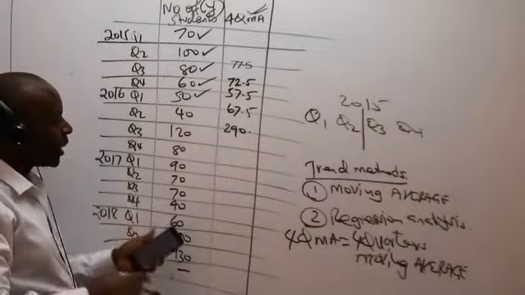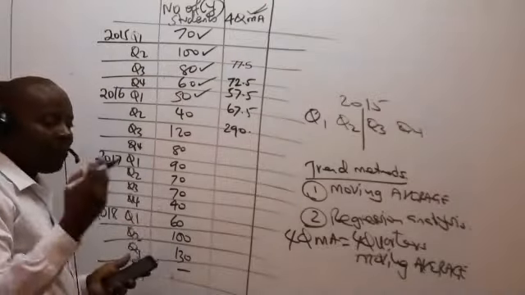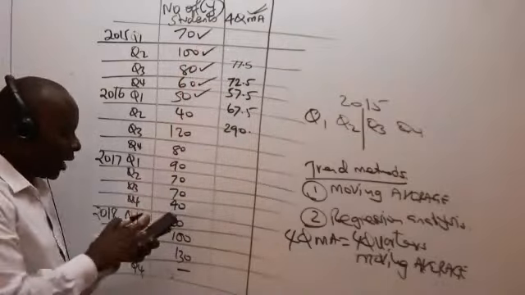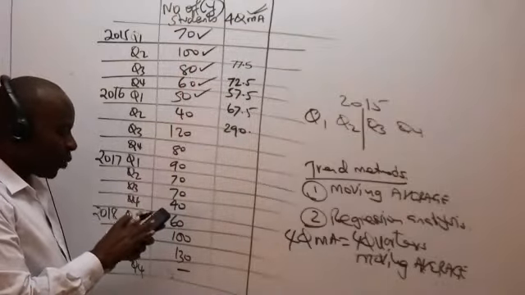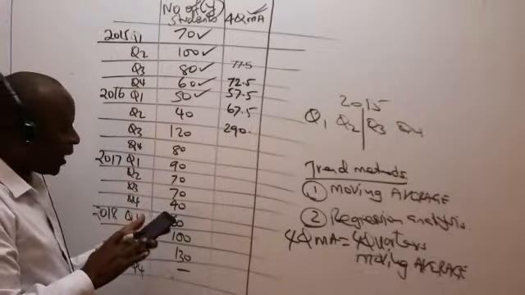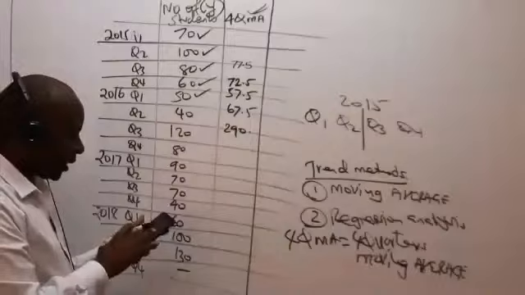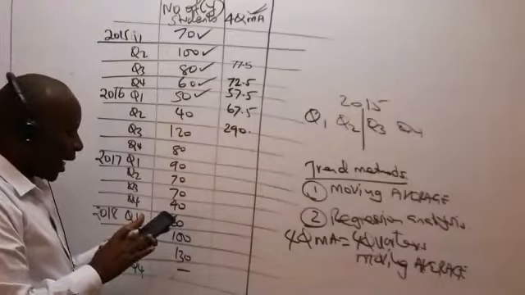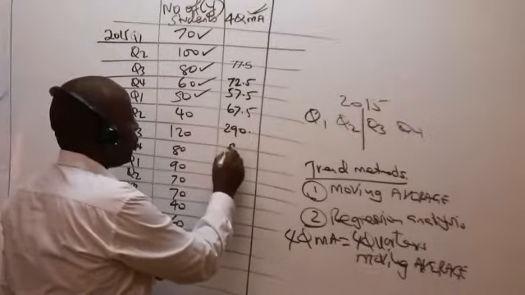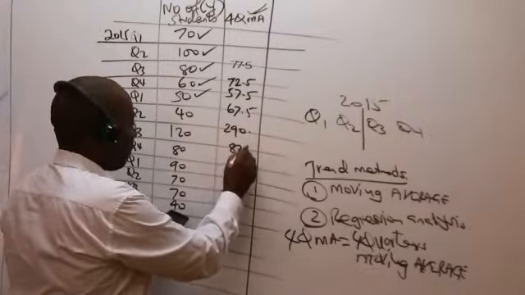We go to the next sequence of 4 numbers. Remember, we're picking 4 at a time because of the 4-quarter. So we have 40 plus 120 plus 80 plus 90 equals, I divide by 4, I'm getting 82.5.